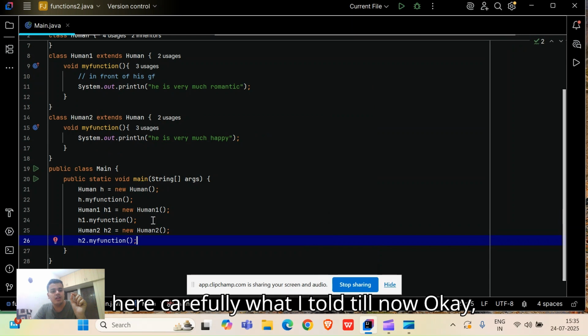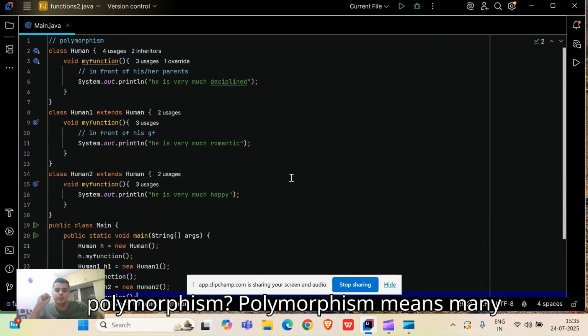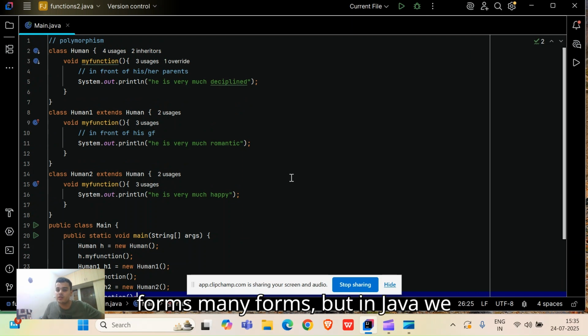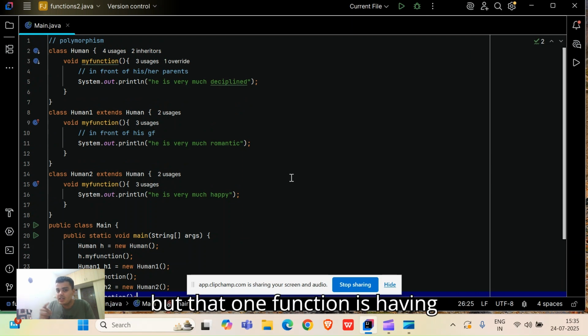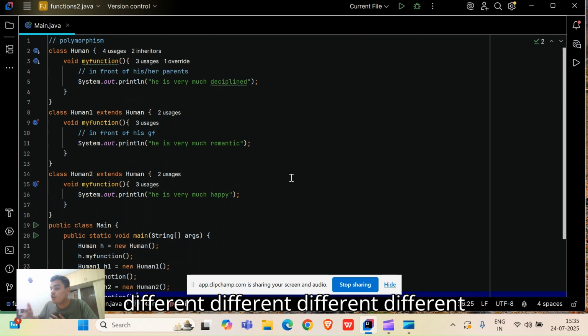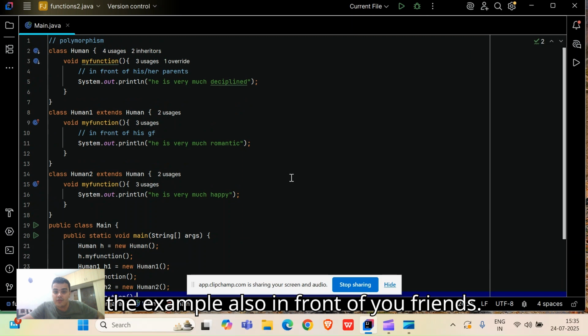Just observe carefully what I told till now. What is polymorphism? Polymorphism means many forms, but in Java we have only one function, and that one function has different properties. I have created the example in front of you, friends.